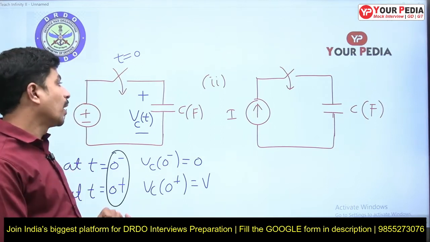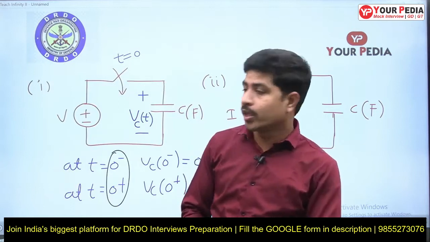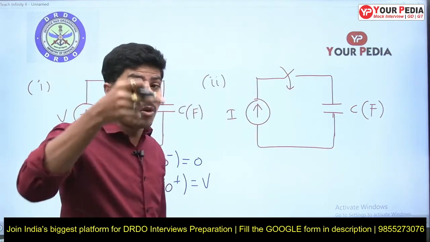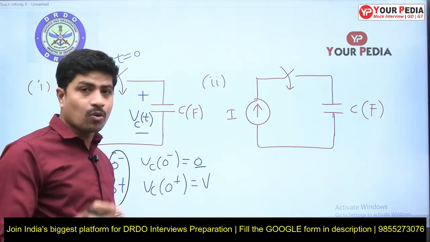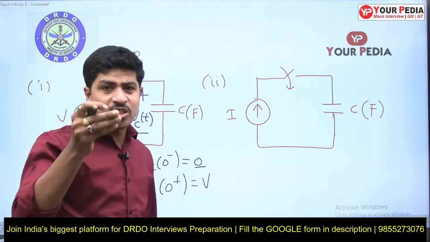Now what will happen? The capacitor will behave as a short circuit. Why? Because it is not going to allow a sudden change of voltage. What was the previous voltage in the capacitor? 0. Before closing the switch, the capacitor was initially not charged. Voltage is 0, and 0 voltage means short circuit.